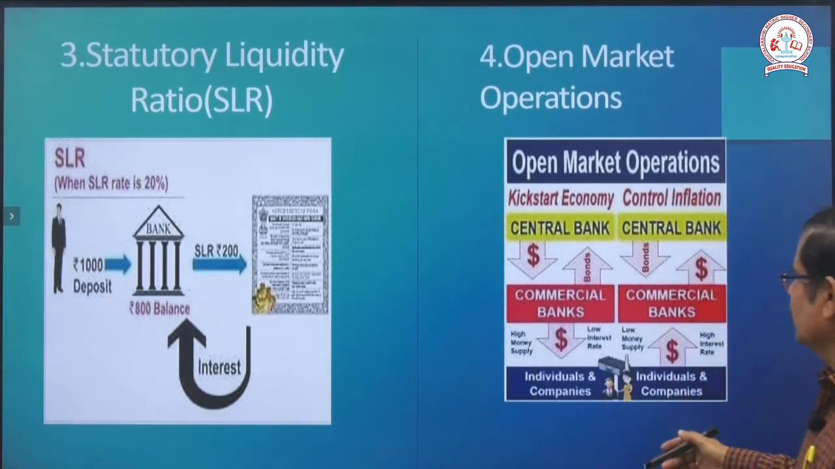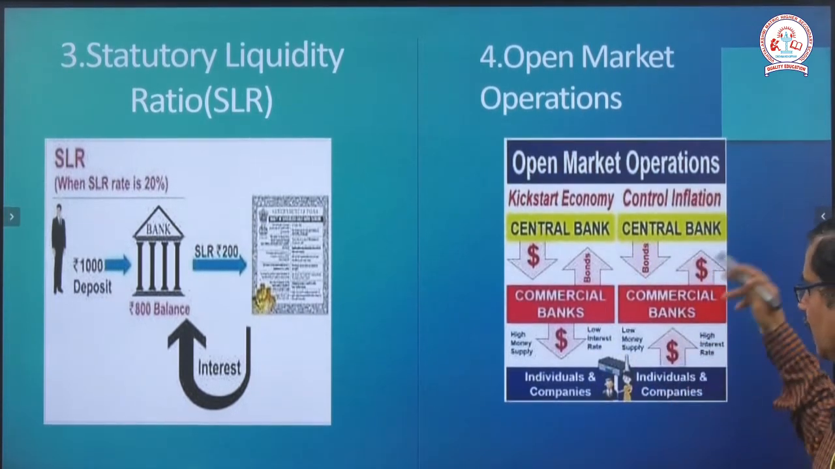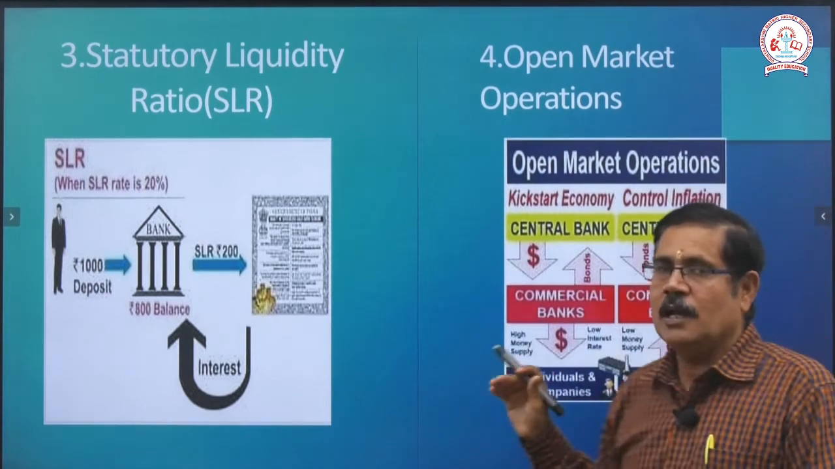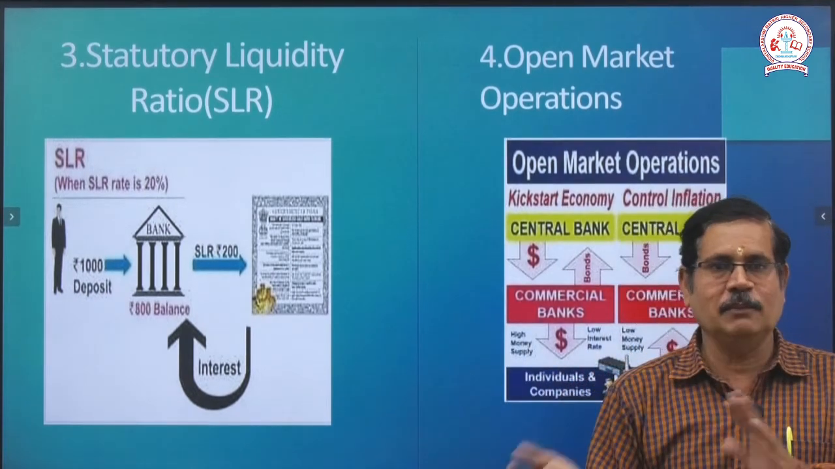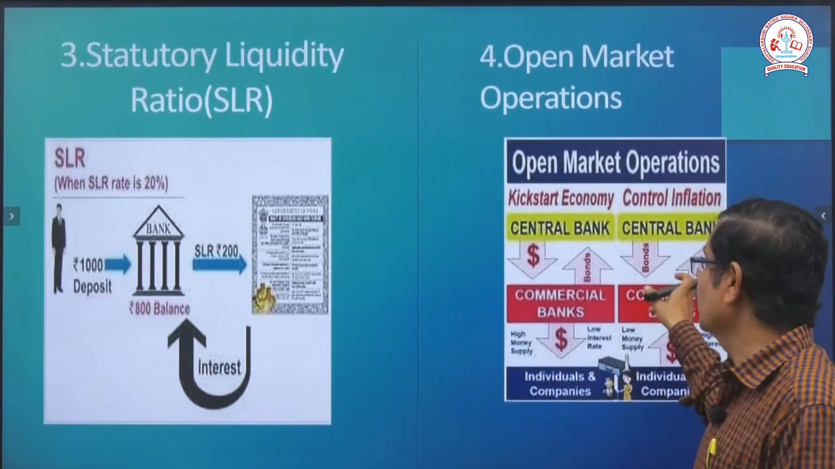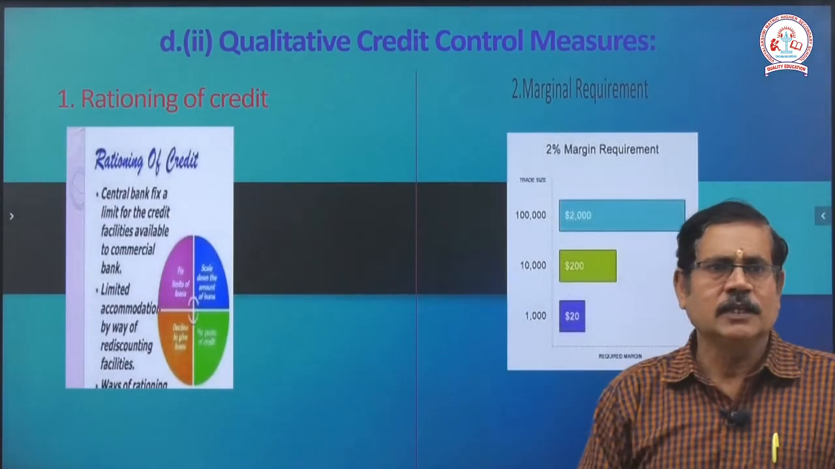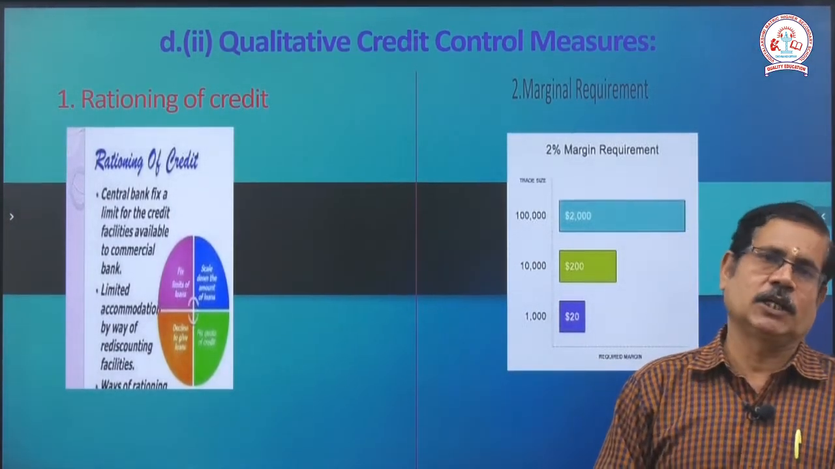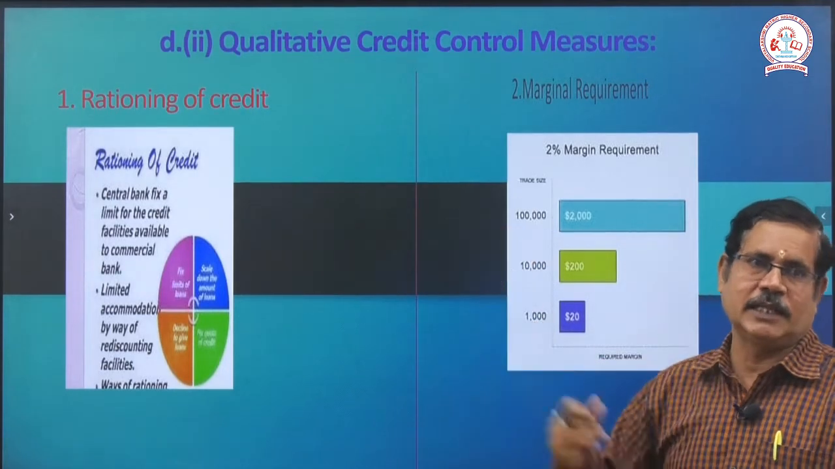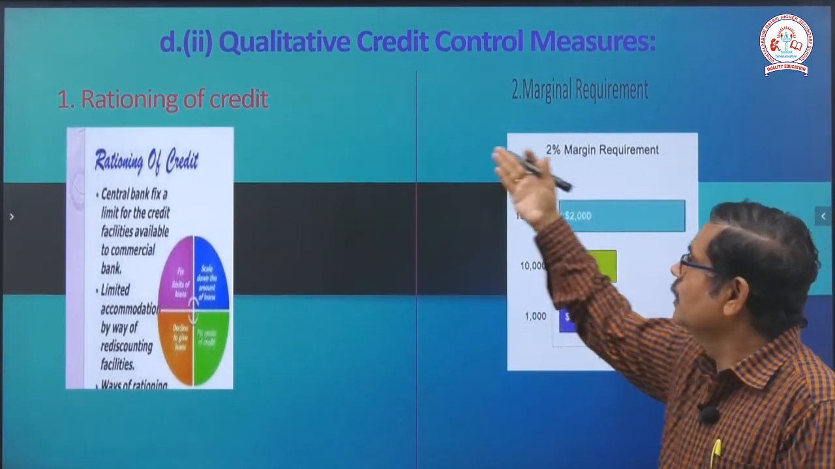The central bank and the commercial banks deal with individual companies by fluctuating money, from the central bank to the commercial bank operation. Then, after that, the qualitative credit control measure. What is meant by qualitative? The ratio of the credit.